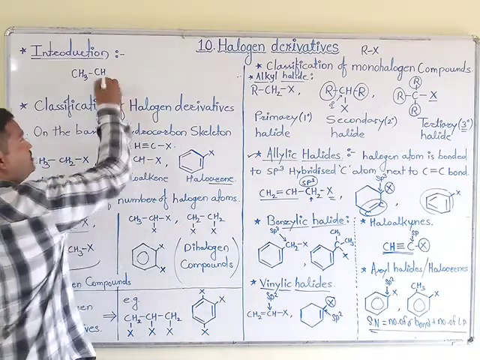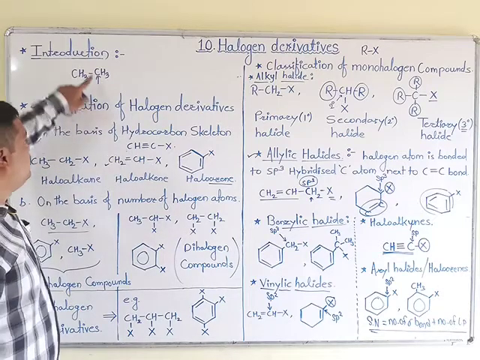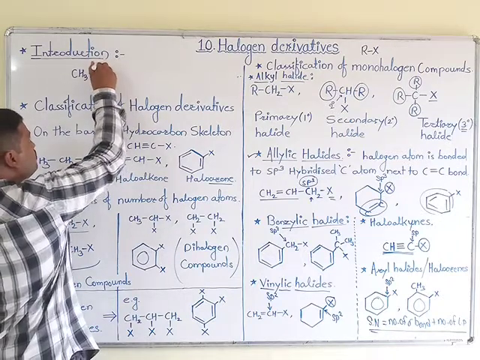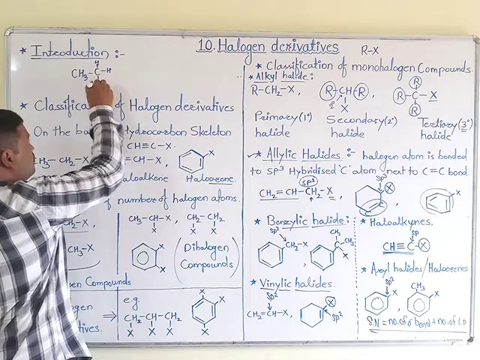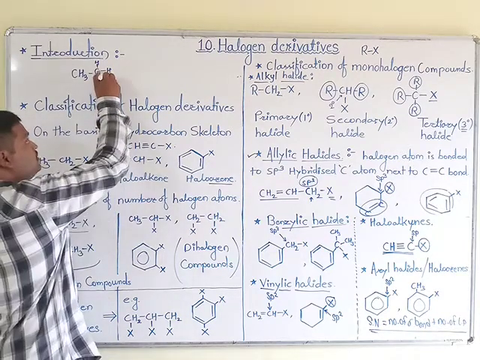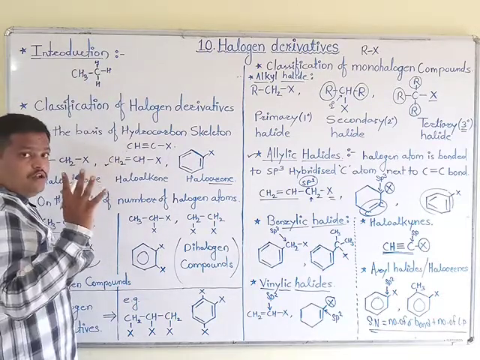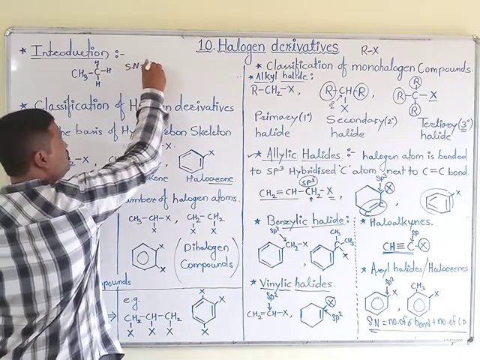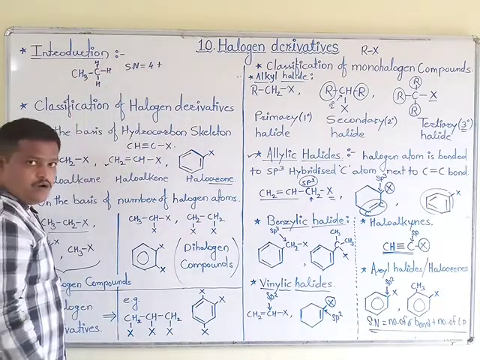See this example, and I want to calculate the hybridization of this carbon atom. In this carbon, how many sigma bonds are attached directly to that carbon? It is nothing but 1, 2, 3, 4. Four sigma bonds are present. Therefore, the steric number is equal to the number of sigma bonds, 4. On this carbon, is there a lone pair or not?